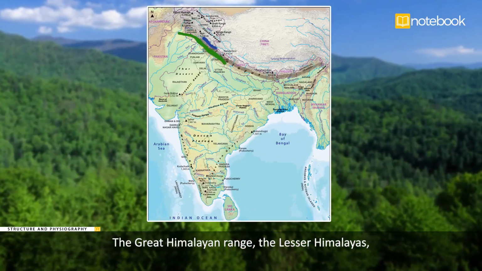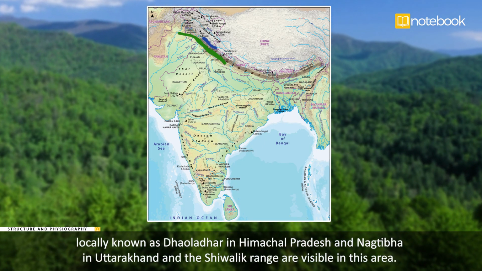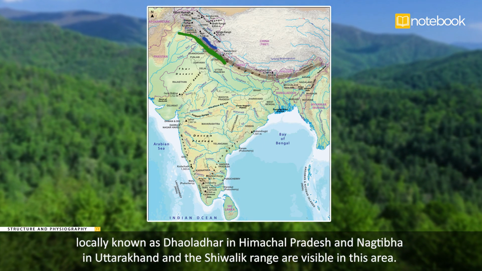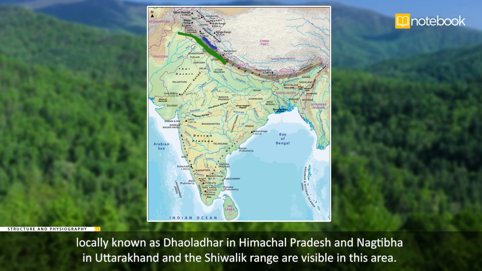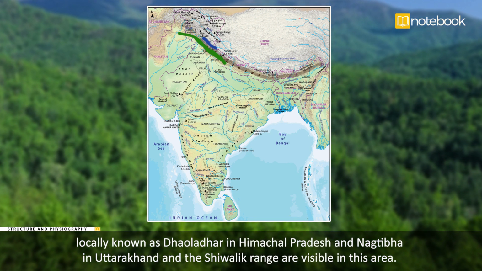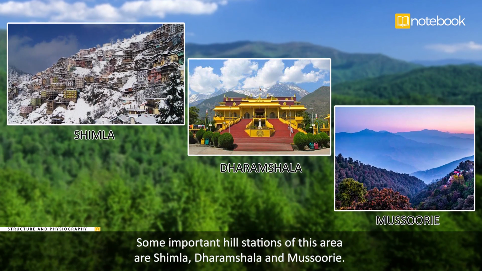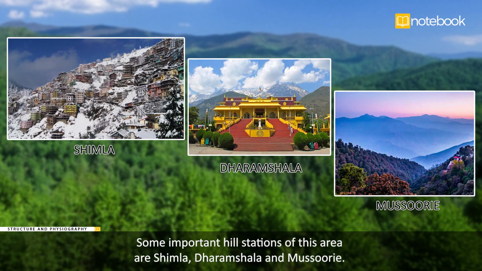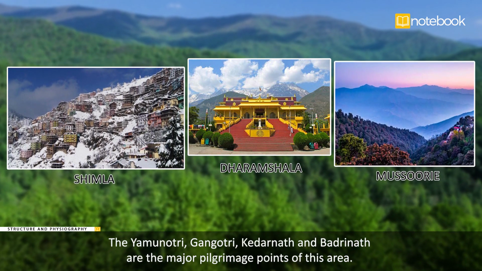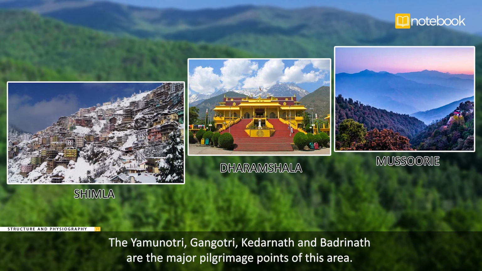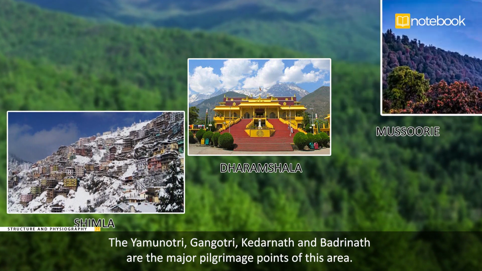The Great Himalayan Range, the Lesser Himalayas, locally known as Dhauladhar in Himachal Pradesh and Naktibha in Uttarakhand, and the Shivalik Range are visible in this area. Some important hill stations of this area are Shimla, Dharamshala and Mussoorie. The Yamunotri, Gangotri, Kedarnath and Badrinath are the major pilgrimage points of this area.